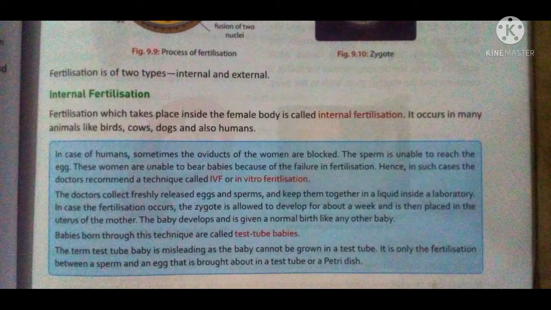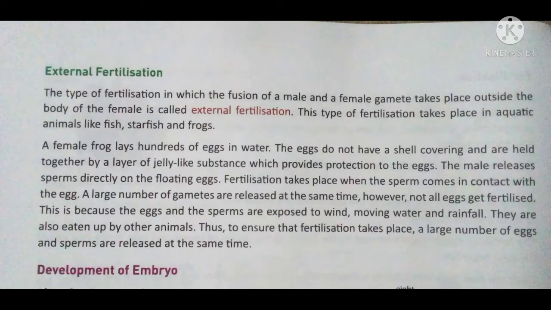Its actual name is in vitro fertilization, where the doctors collect freshly released eggs and sperm and keep them together in a liquid inside a laboratory. In case the fertilization occurs, the zygote is allowed to develop for about a week and is then placed in the uterus of the mother. So this is all about in vitro fertilization.